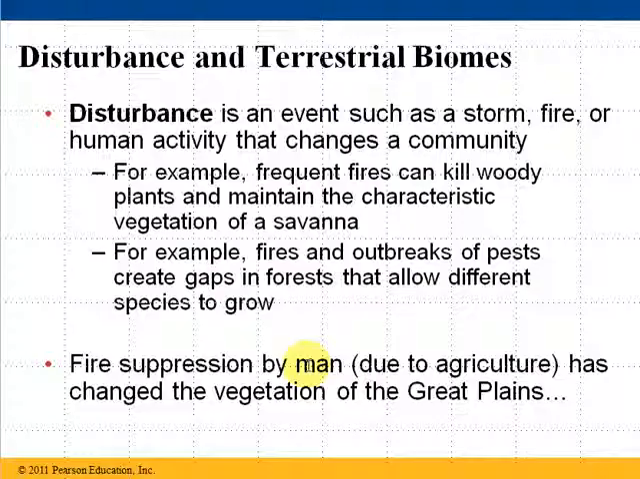The last thing we'll talk about before we take another quick break is disturbances. I said that biology is an ever-changing sort of science, and if you're studying ecosystems and ecology, it's all about change as well. Disturbances such as storms and fires and human activity can also change a community and have an effect on a particular biome. For example, frequent fires can kill off woody plants and trees and maintain the characteristic vegetation of a savanna. So grasslands like the African savanna tend to stay grasslands and don't get taken over by trees and bushes because there are frequent fires that wipe out those plants.